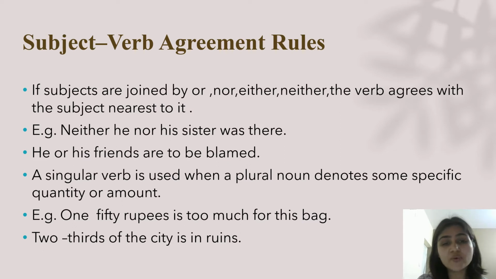In that case, we will not use a plural verb, but we'll use a singular verb. For example, 50 rupees is too much for this bag, not are too much for this bag. It will be singular because it denotes some specific quantity or amount.